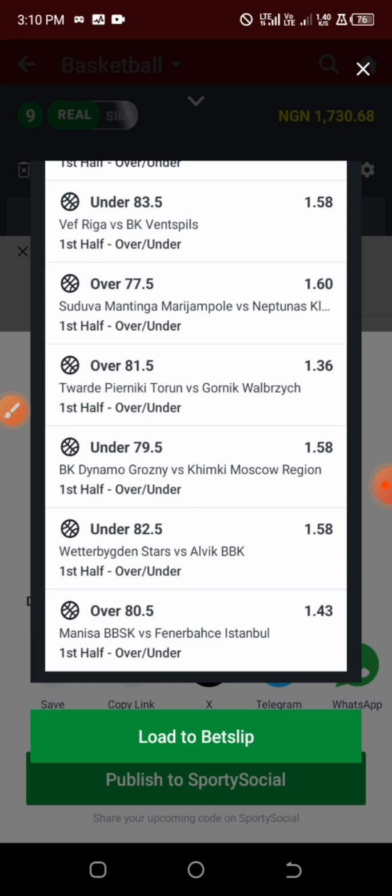So we'll be talking about how you can actually make use of prompts to generate games like this. You can join our private class to get more insight on our daily tips, our daily booking codes, and also a step-by-step guide on how to generate your own predictions with AI.